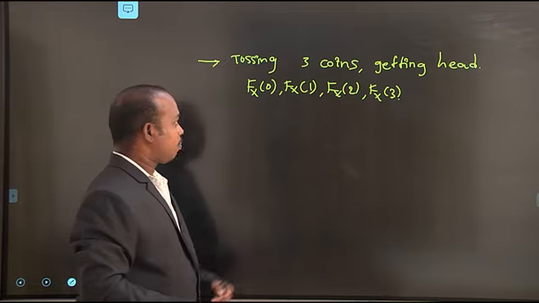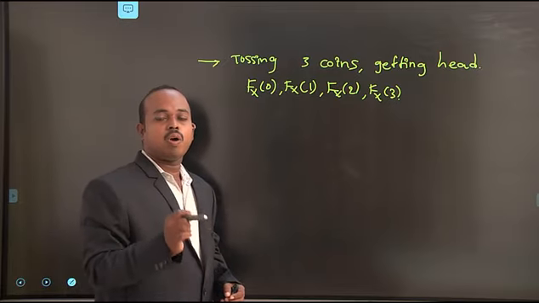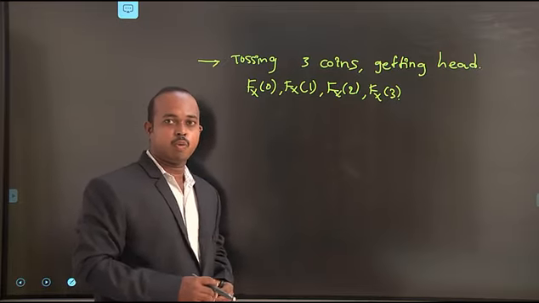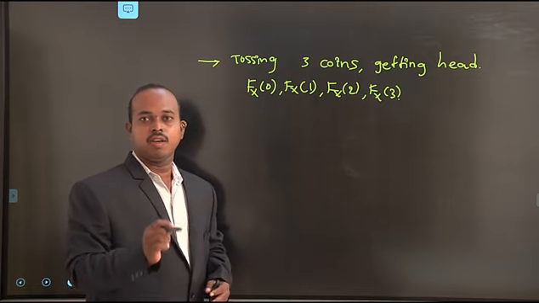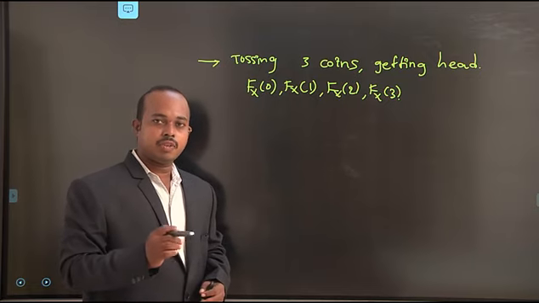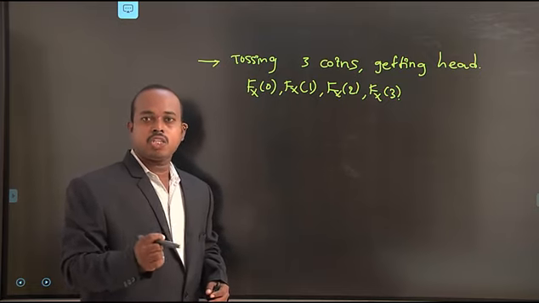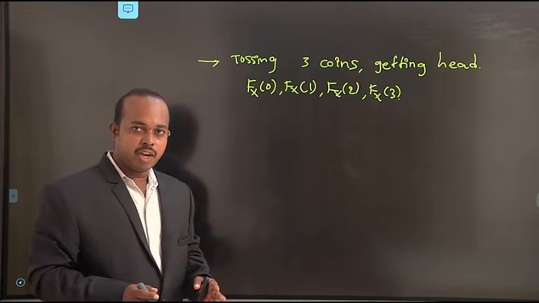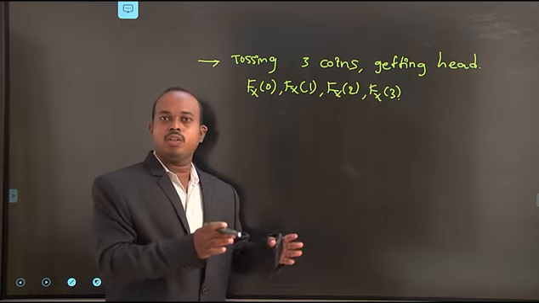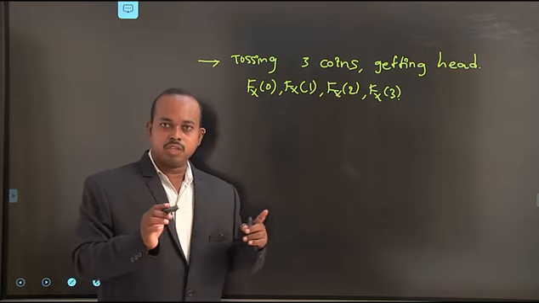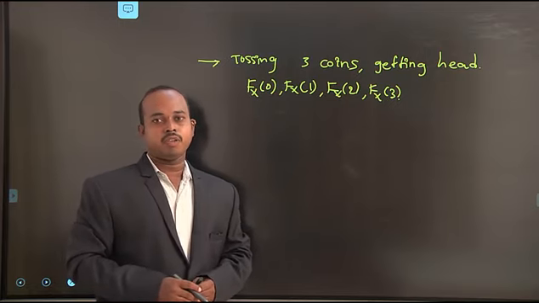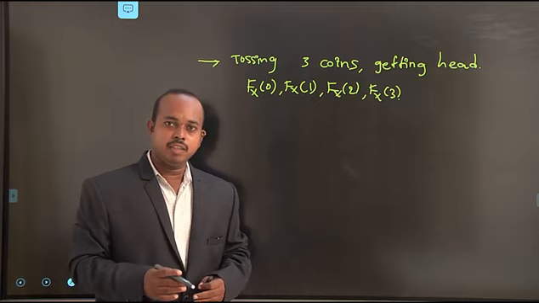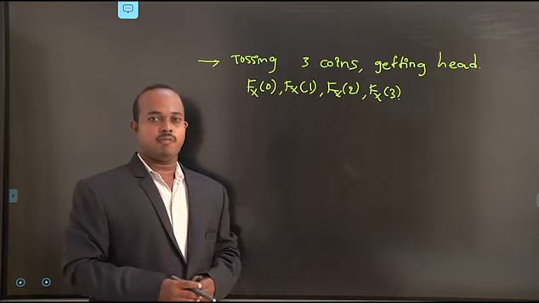In this example, we write the possible outcomes, the elements existing in the sample space. After that, we find each and every individual probability. Once we find each individual probability, we represent it in tabular form. After that, we find the cumulative distribution function.